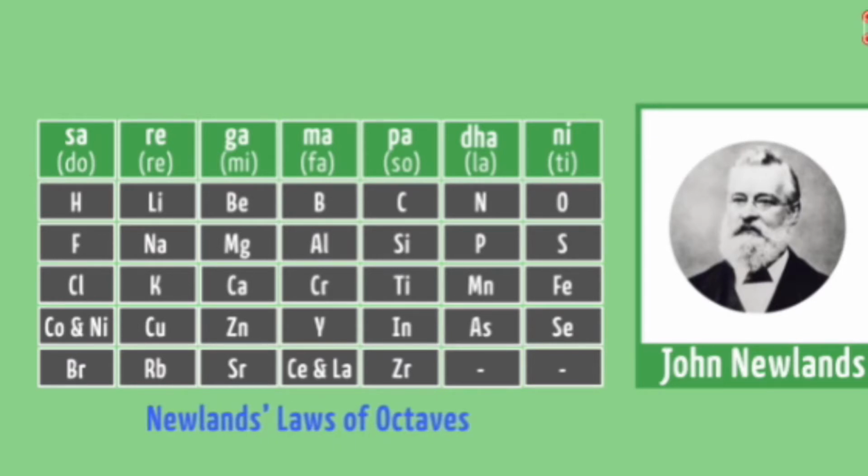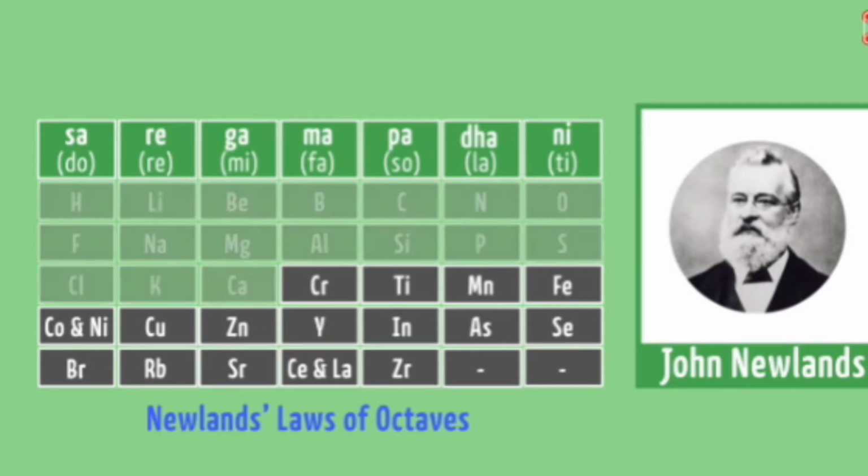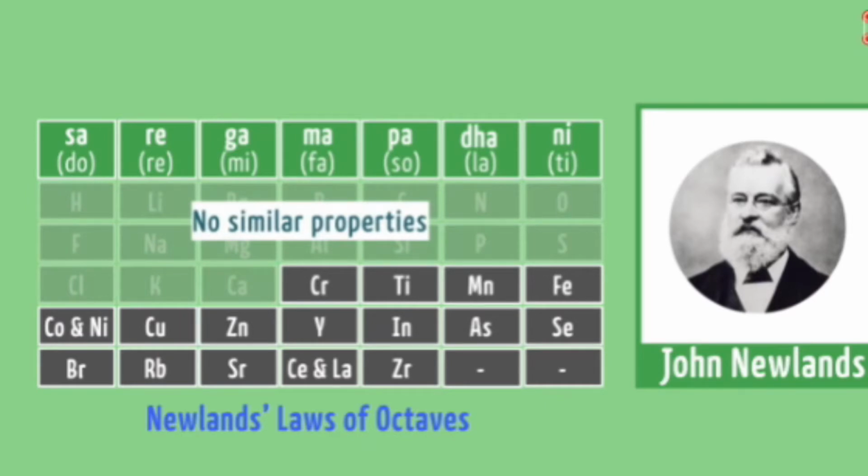So the first element's property is repeated in the eighth element. Eight in the sense of oct, and that is why it became the law of octaves. It is given by Newlands, and that is Newlands' law of octaves. But this idea does not work for all 56 elements. It worked only until calcium. He could arrange only up to calcium.